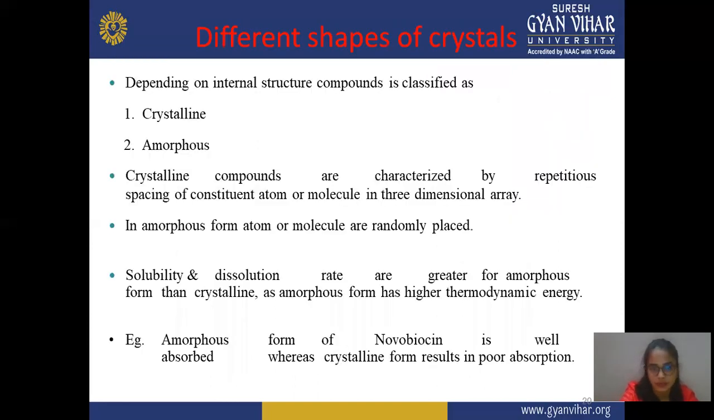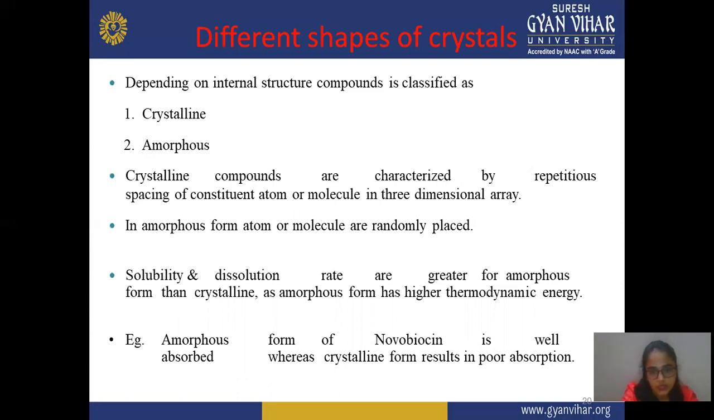Next is different shapes of the crystals. Depending on the internal structure, a compound is classified as crystalline or amorphous. These are the two types according to the internal structure. Crystalline compounds are characterized by repetitive spacing of constituent atoms or molecules in a three-dimensional array. This is known as a crystal, and it has less solubility. But if your molecules are randomly arranged and do not show a 3D structure, then it is known as an amorphous molecule or amorphous compound.